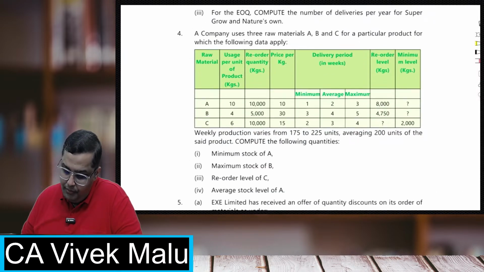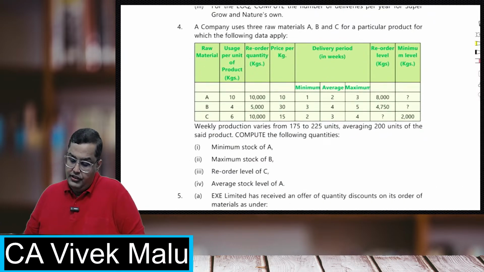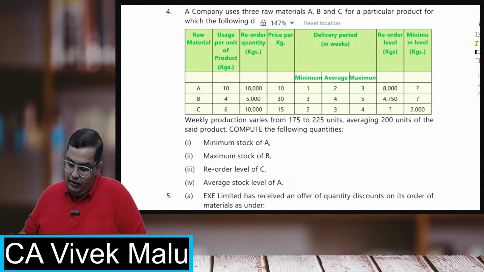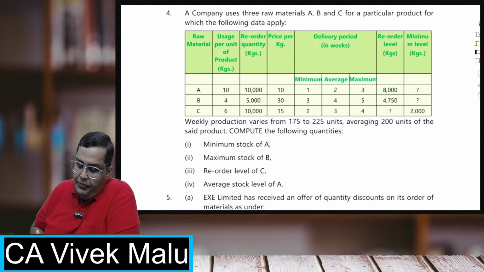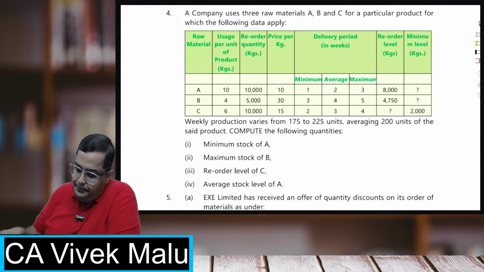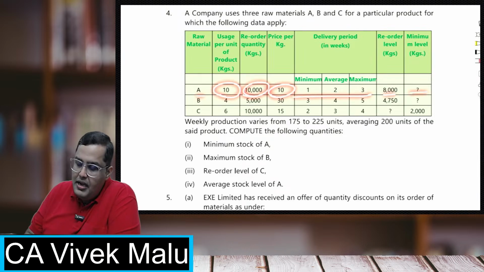Students, come to question number 4. See this on the screen. A company uses 3 raw materials A, B, and C for a particular product for which the following data apply. Usage per unit is given, reorder quantity, price per kg, minimum, average, maximum, ROL is given, and minimum level is asked.